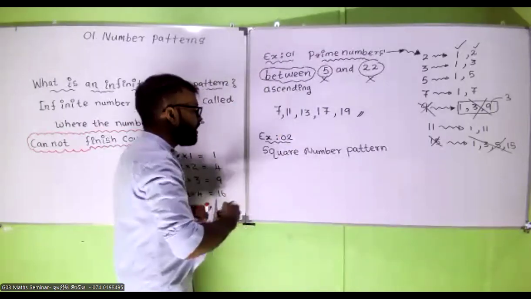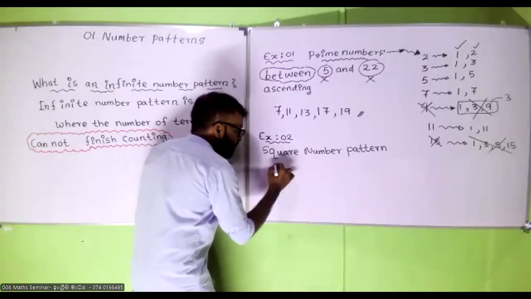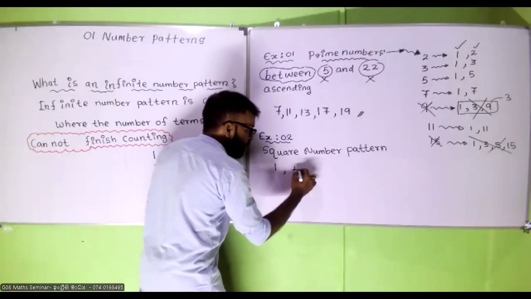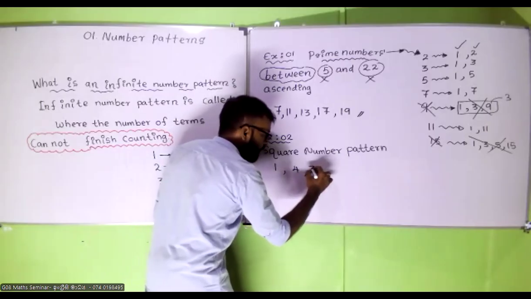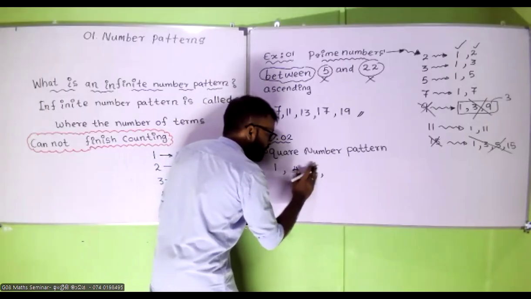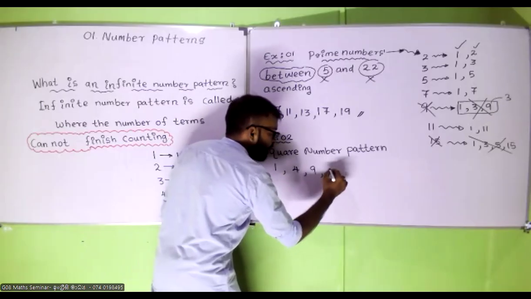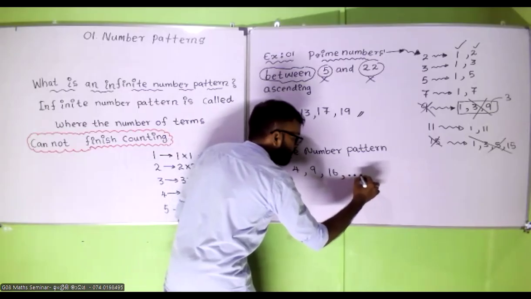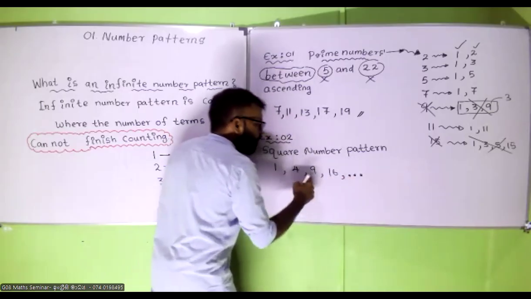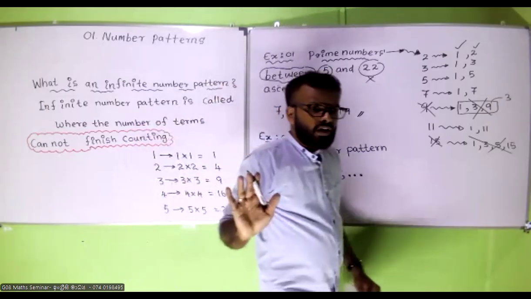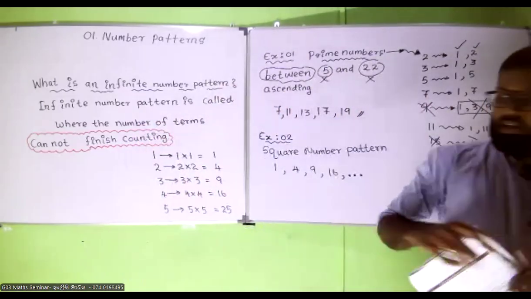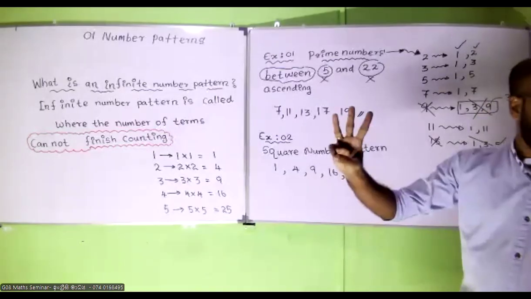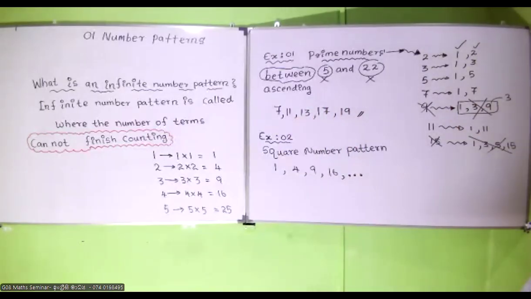So you can write the square number pattern starting from 1: 1, comma 4, comma 9, comma 16, comma, 3 dots. Only four or five terms are enough. Then you can put 3 dots at the end. Doesn't matter.